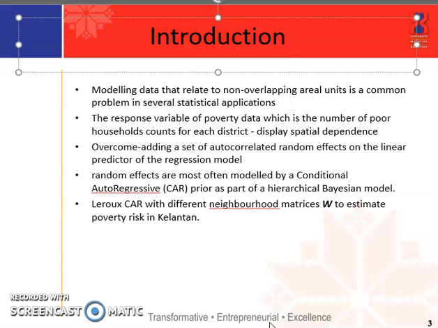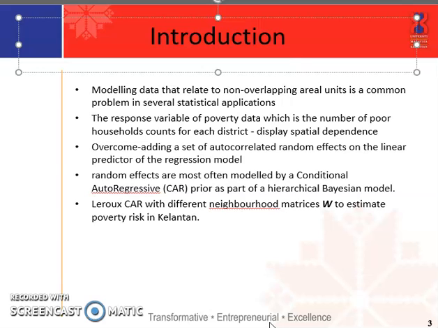This study used the response variable of poverty data, which is the number of poor household counts for each district, which typically displays partial dependence, with observations from area units close together tending to have more similar values than those further apart. Bias in parameter estimates and overly optimistic standard errors will occur if this autocorrelation is ignored.